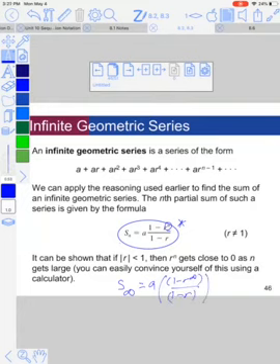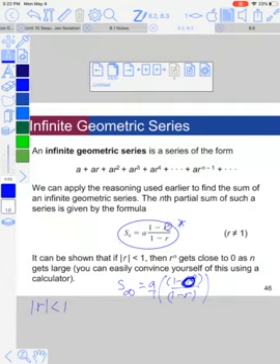Now, when this ratio is between -1 and 1, and I take it to an infinitely large number, it's actually going to turn to 0. So as long as the absolute value of r is less than 1, this part will turn to 0, and 1 minus 0 is 1.